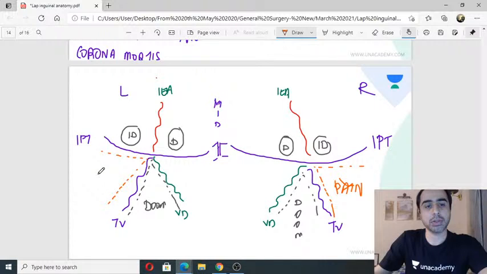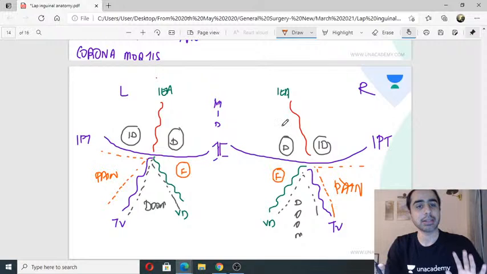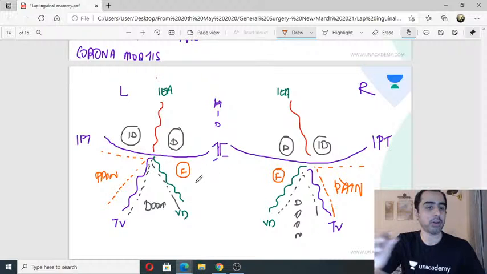If you have understood this, never in your life will you have any problem in understanding the anatomy of laparoscopic inguinal hernia surgeries. Okay? If you didn't follow while I was drawing, watch this video again. Watch it at normal speed and draw as I drew. This is the anatomy that we need to know. Midline, left side, iliopubic tract, inferior epigastric vessels, vas deferens, testicular vessels, triangle of pain, triangle of doom, and the 3 hernial orifices. And my mesh is going to be placed like this.